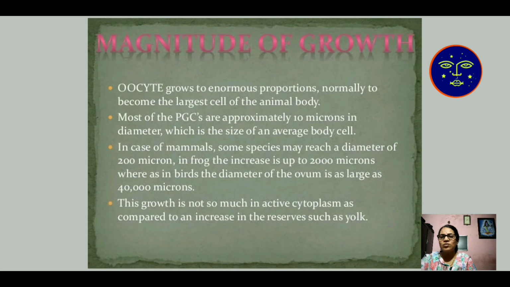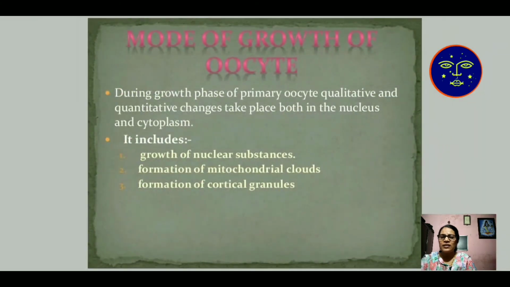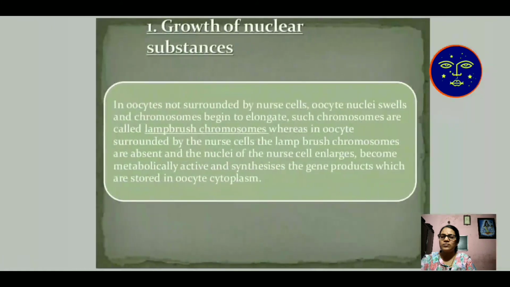This growth is not so much in active cytoplasm as in the increase of reserve material, known as yolk. Inside the egg, the reserve material is known as yolk. During the growth phase of the primary oocyte, qualitative and quantitative changes take place in both the nucleus and cytoplasm. It includes growth of nuclear substance, formation of mitochondrial clouds, and formation of cortical granules.